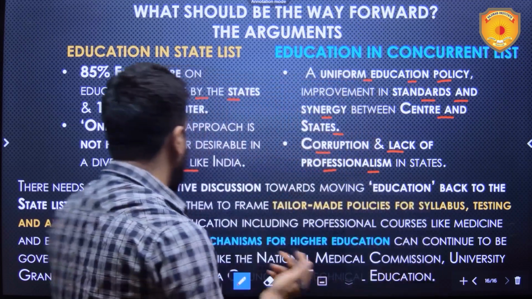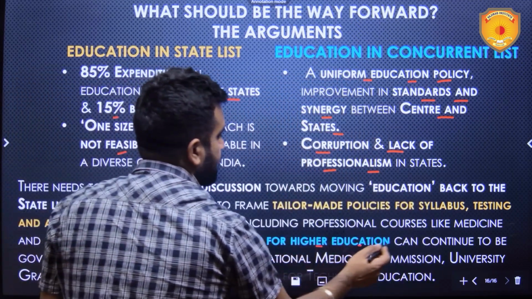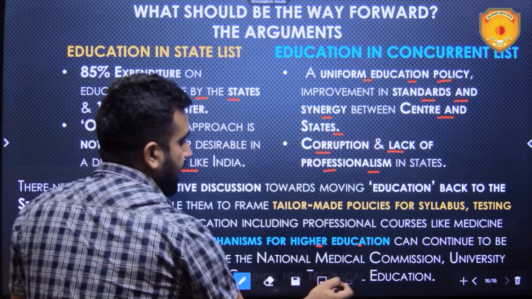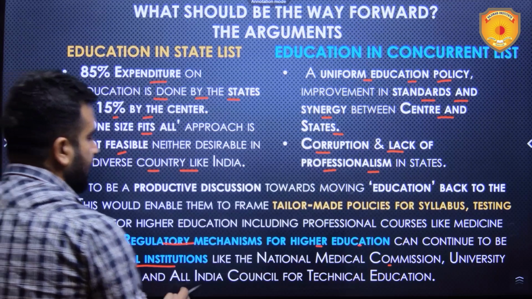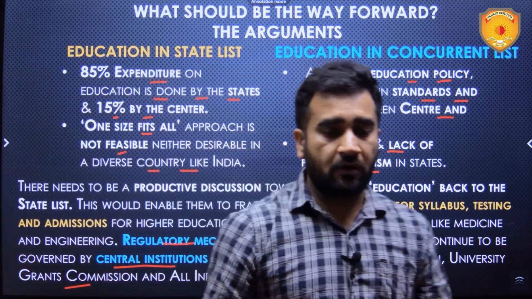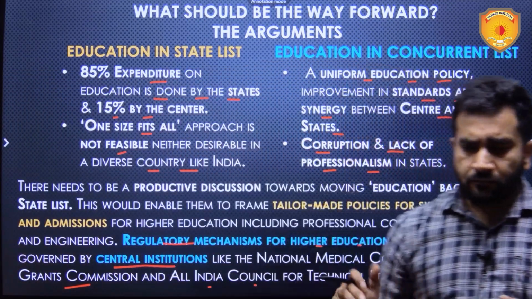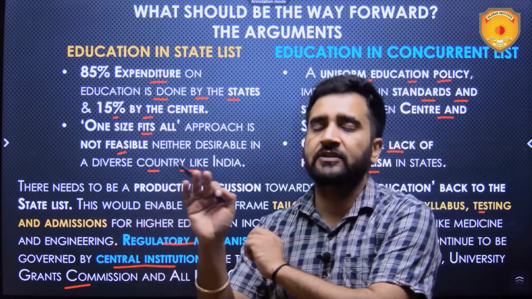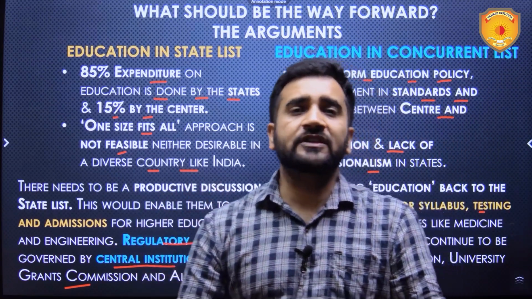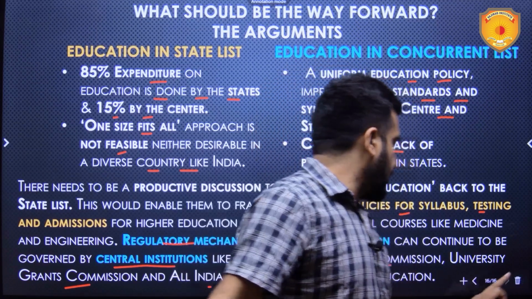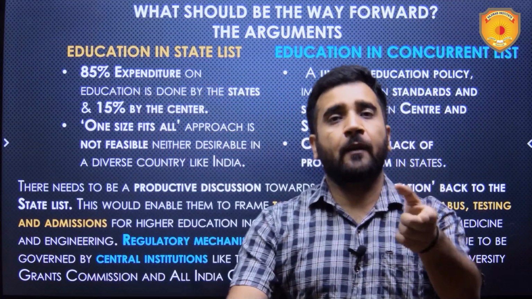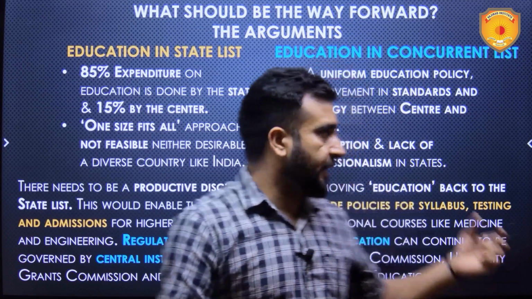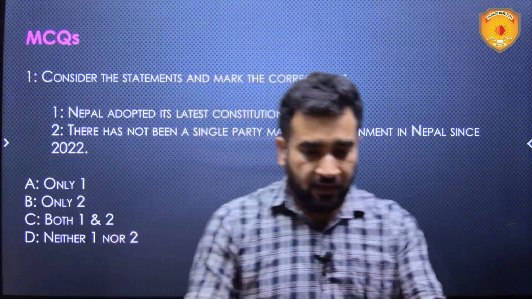So, for example, regulatory mechanisms for higher education can continue to be governed by the central institutions like National Medical Commission, University Grants Commission, and All India Council for Technical Education and all. And policies for syllabus, testing, and admissions can be given to the states. Like these divisions can happen to make education local, but I would say pan India as well, to give it a national character as well. So these things can be taken up.